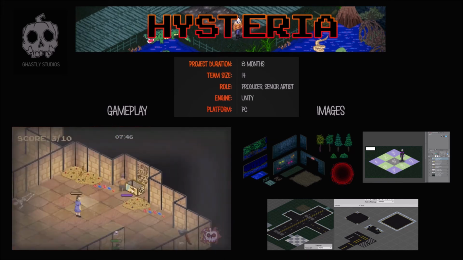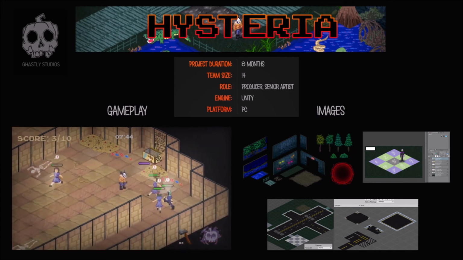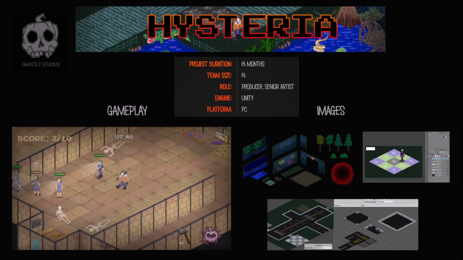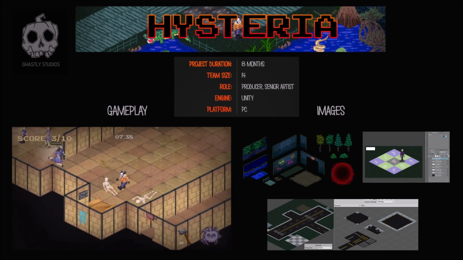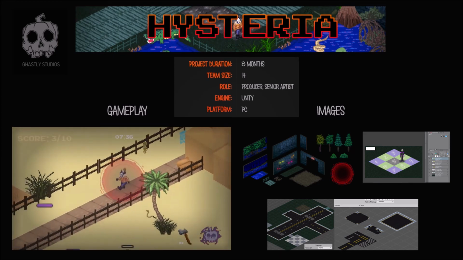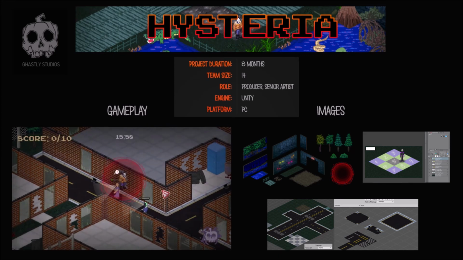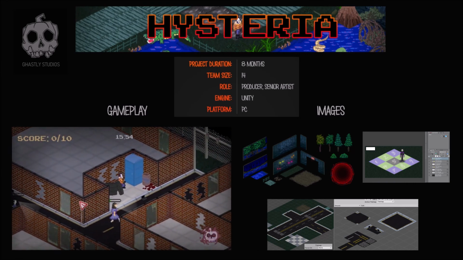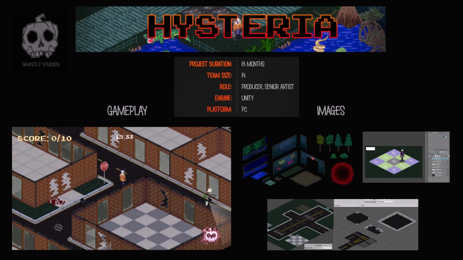As producer, I have been responsible for overall production management, including sprint backlogs, production backlogs, Gantt charts, the art style guide, the game design document, a hack and plan board, and more. In addition to these responsibilities, I've taken on the role of a senior environmental artist by designing tile maps, walls, and other modular prop assets.